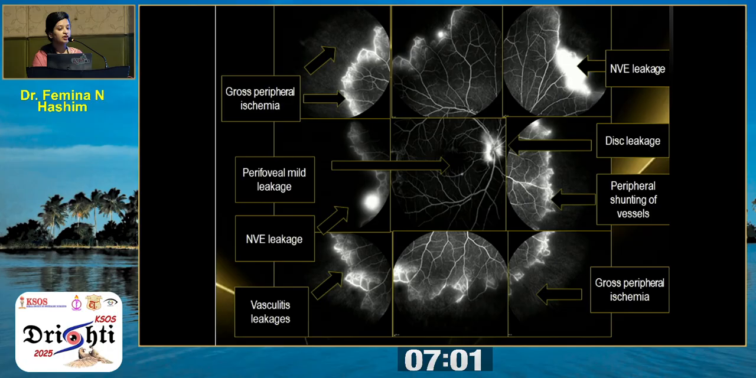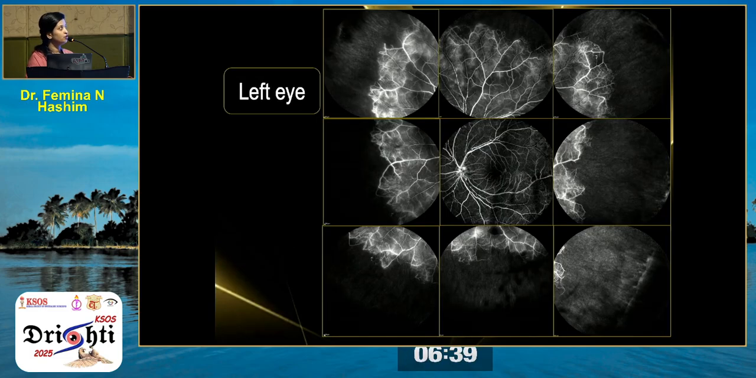So we did an angiogram for this patient, and this is the angiogram picture, and you can clearly see how extensive the gross peripheral ischemia is. In the right eye there was profuse disc leakage and mild perifoveal leakage, and the NVE was leaking, with vasculitis and peripheral shunting of the vessels. Most importantly, there was gross peripheral ischemia. And this was the left eye picture, also showing extensive peripheral ischemia, or capillary non-perfusion areas.